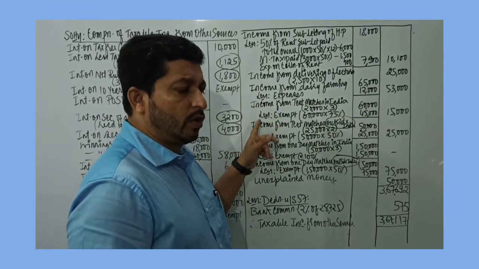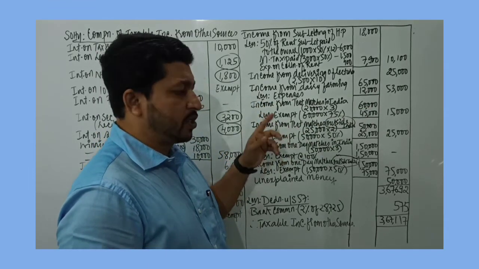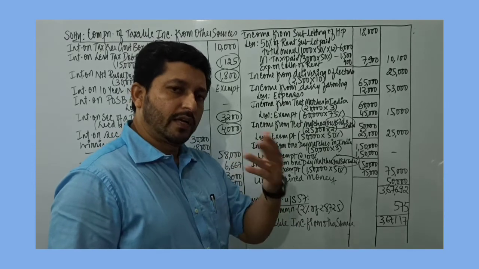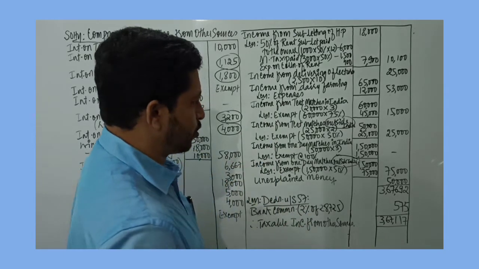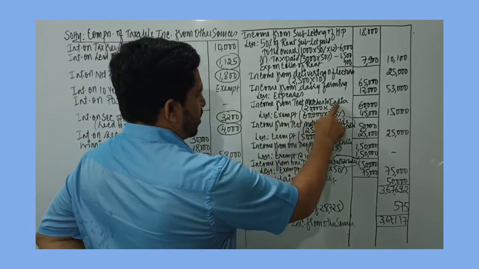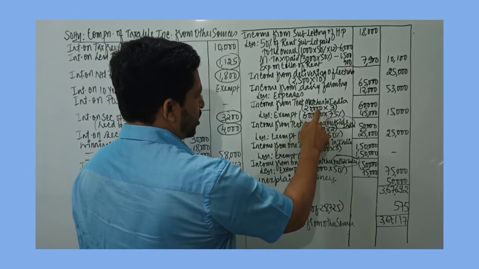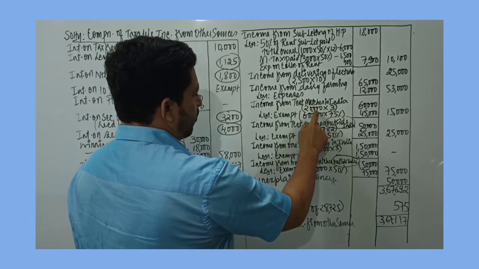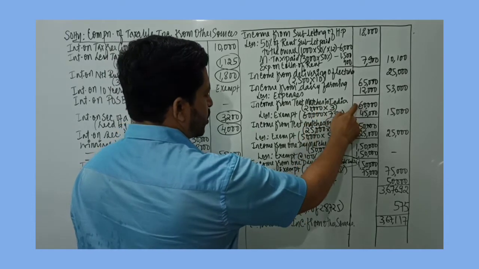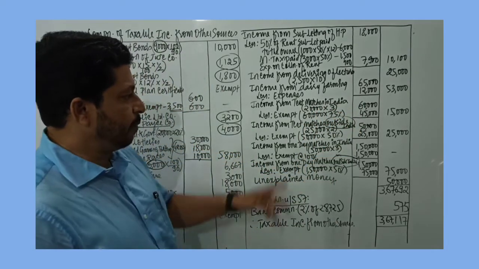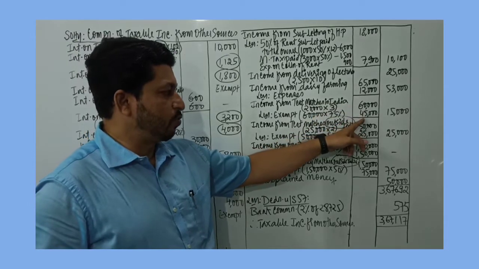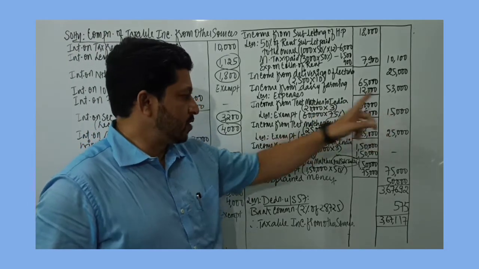Then Mr. Vinod is a cricketer. He plays test matches in India, one-day matches in India, test matches outside India, one-day matches outside India. As far as test matches in India are concerned, he gets an exemption up to 75%, and he has played 3 test matches, each giving him a remuneration of 20,000. So this total is 60,000. Exempt portion is 75% of 60,000, which is 45,000. So only 15,000 is taxable.